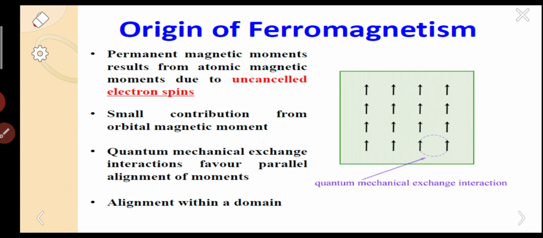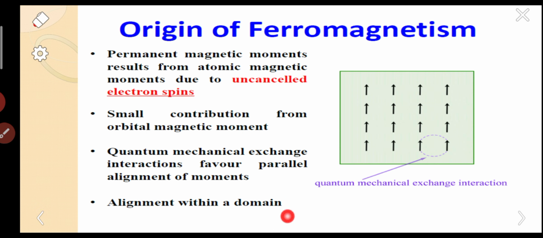Why are the spins, the dipole moments, parallel? Because there is quantum mechanical exchange interaction. Already I have explained the exchange interaction, also called exchange coupling. At a high technical level it is called quantum mechanical exchange interaction. By this phenomenon, the dipoles are able to align in the parallel direction.